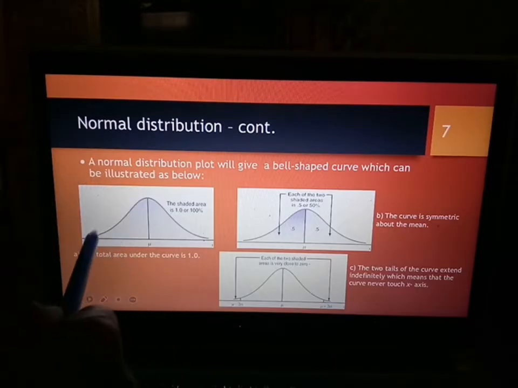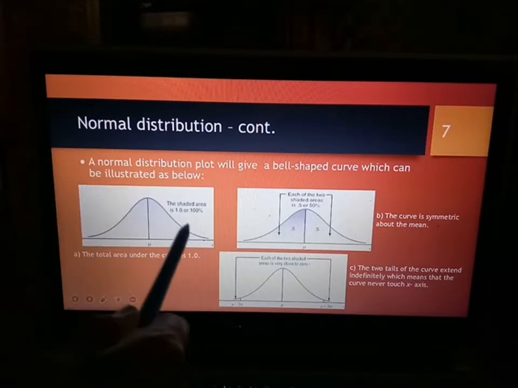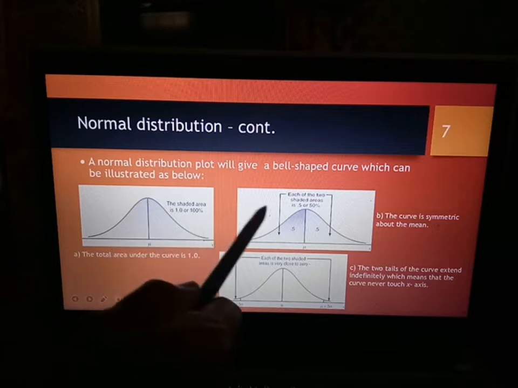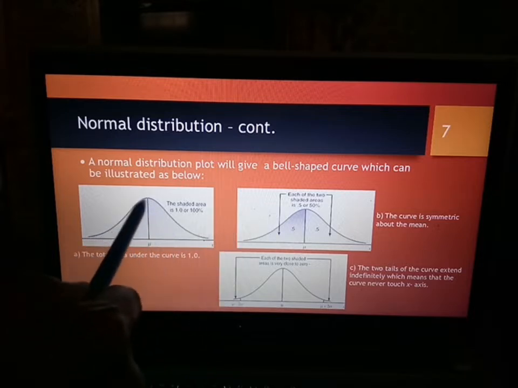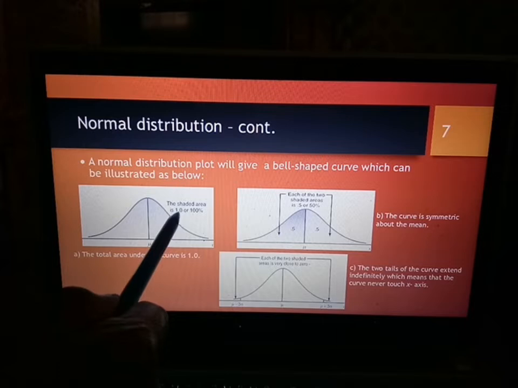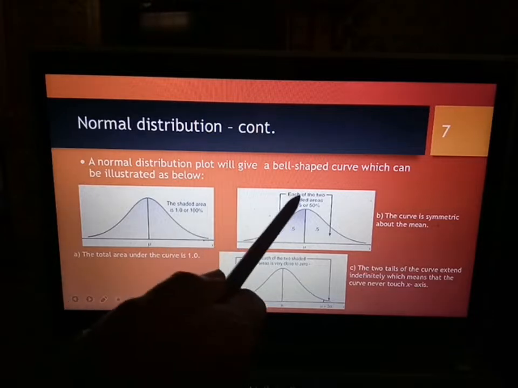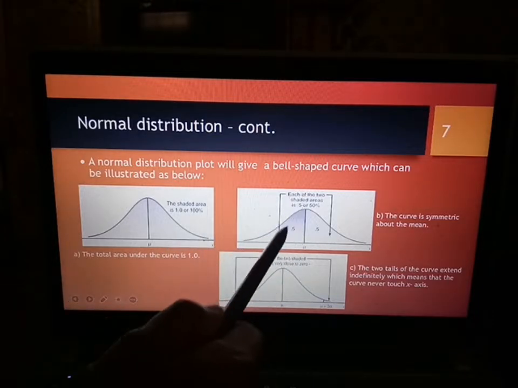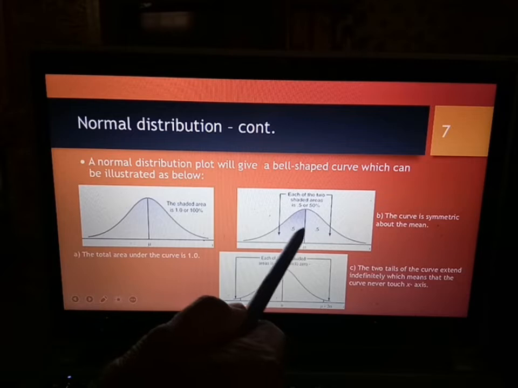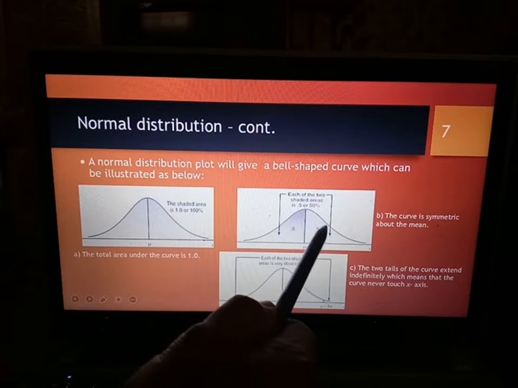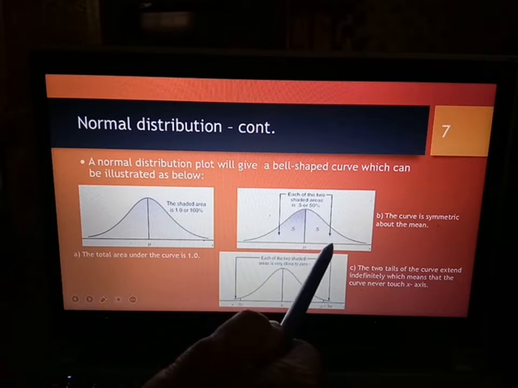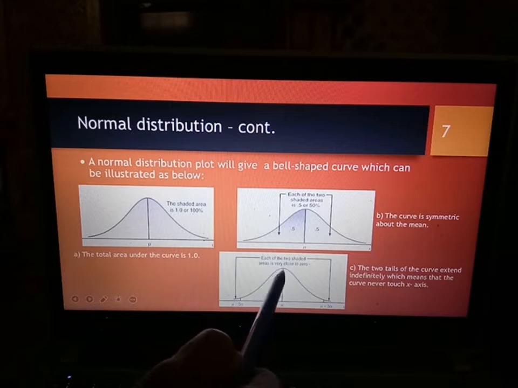Okay, for normal distribution, dia bentuk symmetrical yang macam ni, mu di tengah-tengah. So total area tu adalah dalam bentuk probability measurement is 1 ataupun dalam bentuk percentage is 100%. Half of it, the probability kat sini is 0.5. Another right side also probability dia adalah 0.5. Each of the two shaded areas is very close to 0.